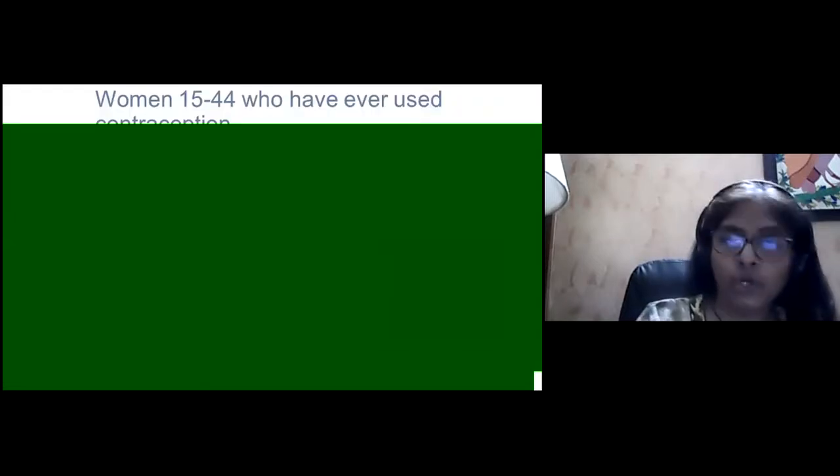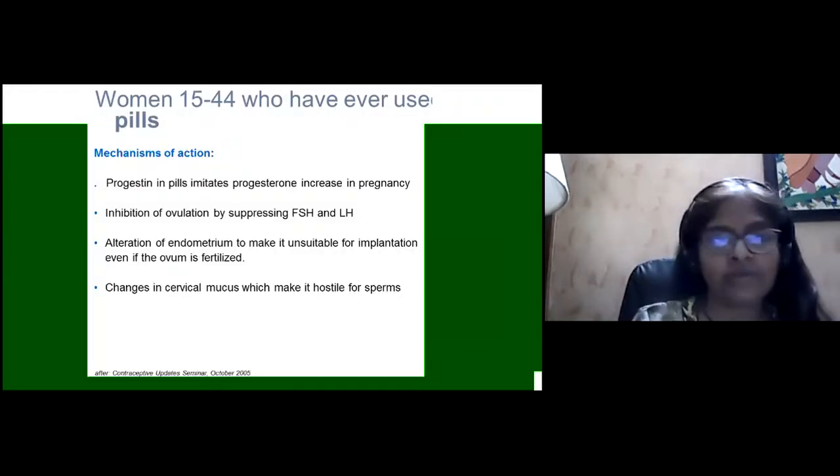Sadly, the same cannot be said about India. We tend to rely more on female sterilization when the family is completed, or the condom, and we don't use oral contraceptive pills that much.